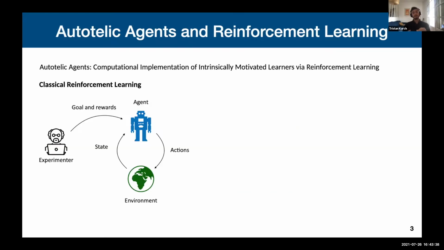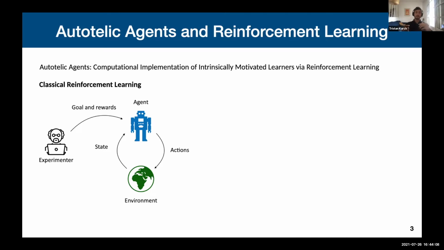So a number of teams in the world have now worked for a while on trying to model this unique development and also on how it could be transferred to artificial autonomous agents. And in this talk, I'm going to present a framework that allows us to design intrinsically motivated agents inside a reinforcement learning setup. So here in this slide, you can see the classical reinforcement learning loop, where we have an experimenter that is going to set a goal for an agent.